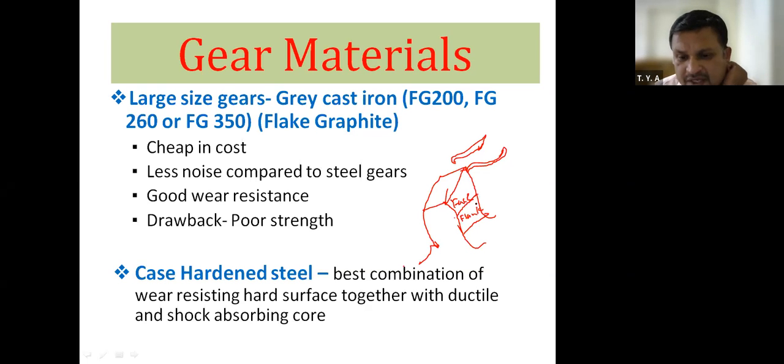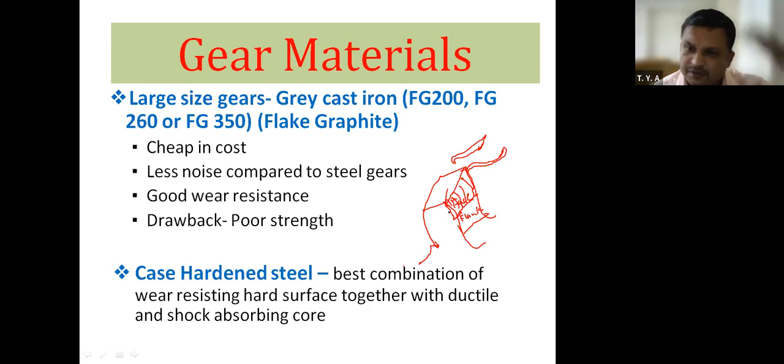Already I have told you that when two gears are in contact with each other, they are in contact along this face region only. Therefore, we can increase the hardness of this face region. That is nothing but surface hardness, hardness up to 1 or 2 mm. We can increase the hardness of the gear tooth up to 1 mm or 2 mm from the surface to the inside of the material. Many case hardening methods are there: flame hardening, case carburizing, nitriding.